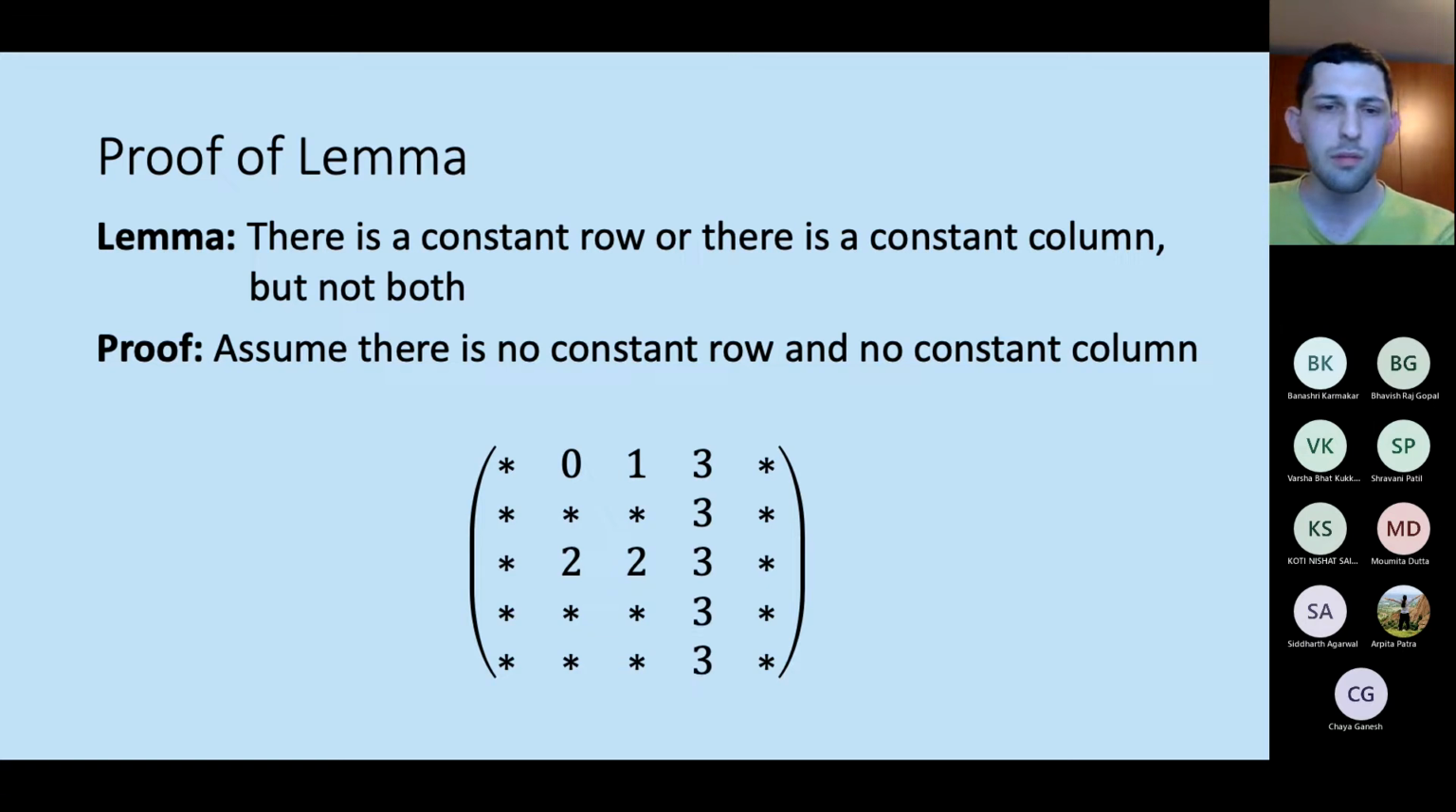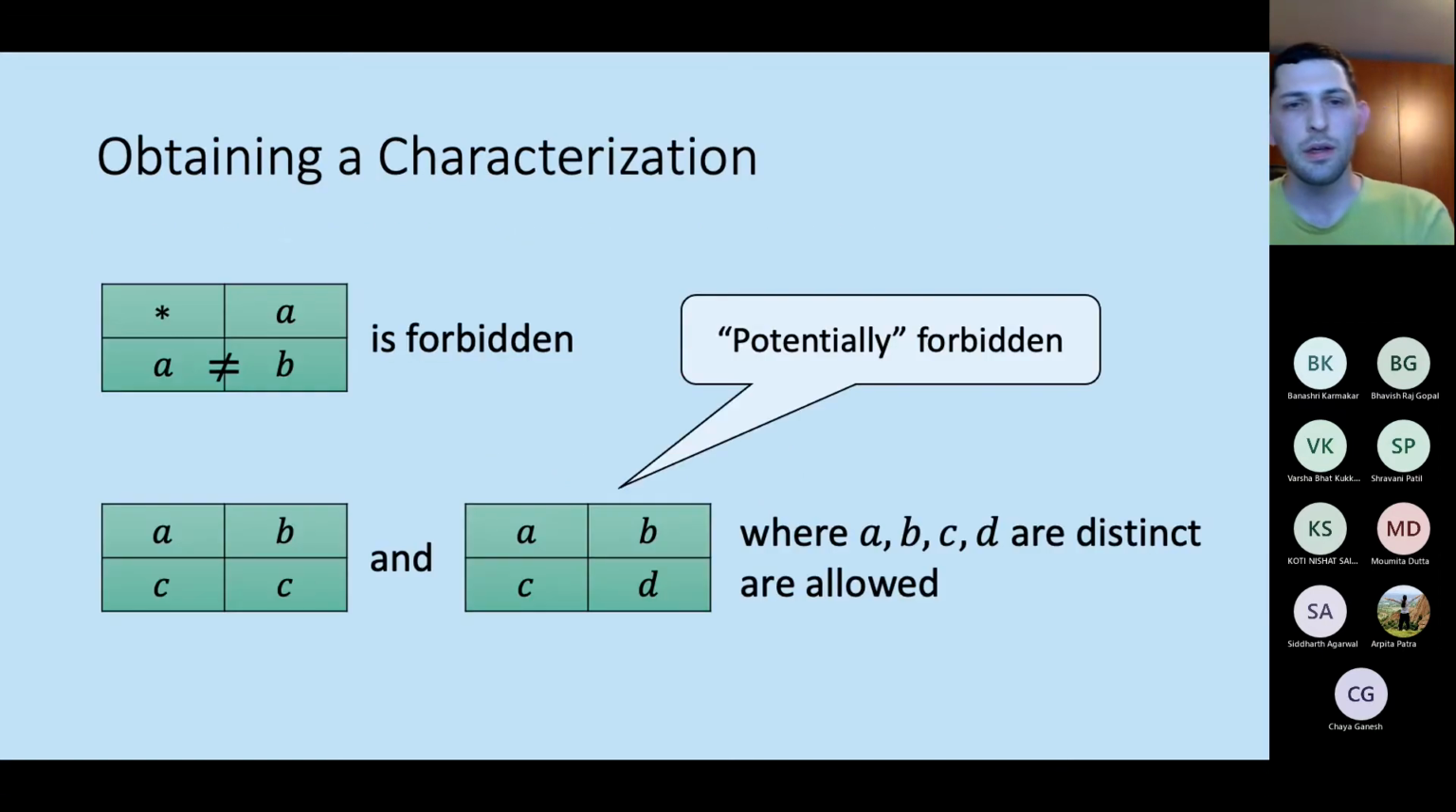And we can do the same argument for any other value in the column and get that this entire column must be constant. So we got a contradiction, and therefore there must exist either a constant row or a constant column, but not both. Okay, so this was the first case where we assume that there is no ABCD structure inside.